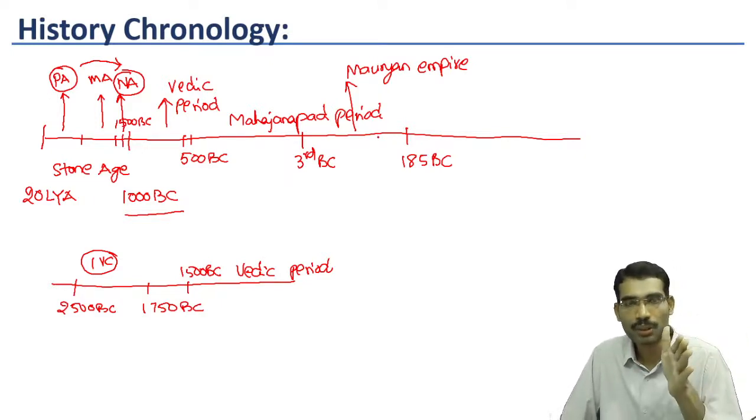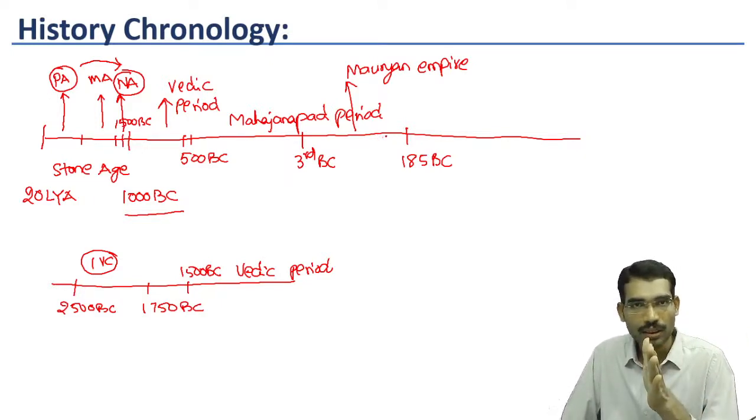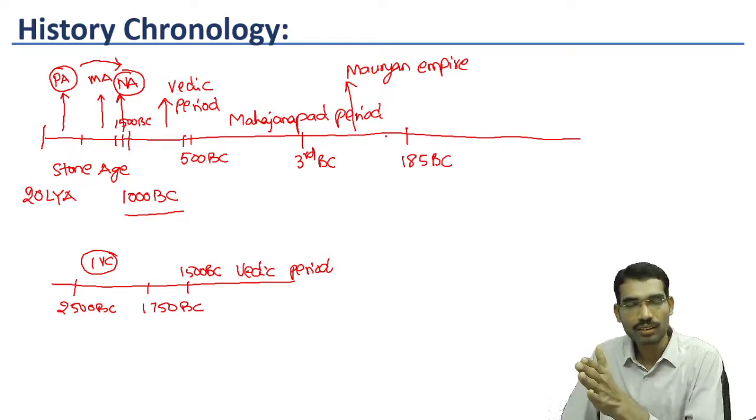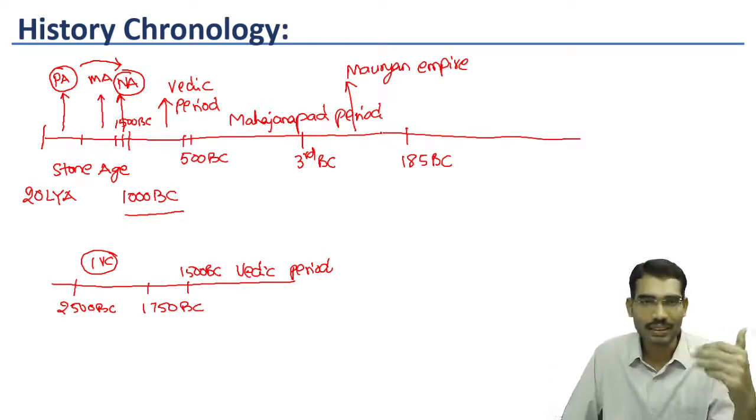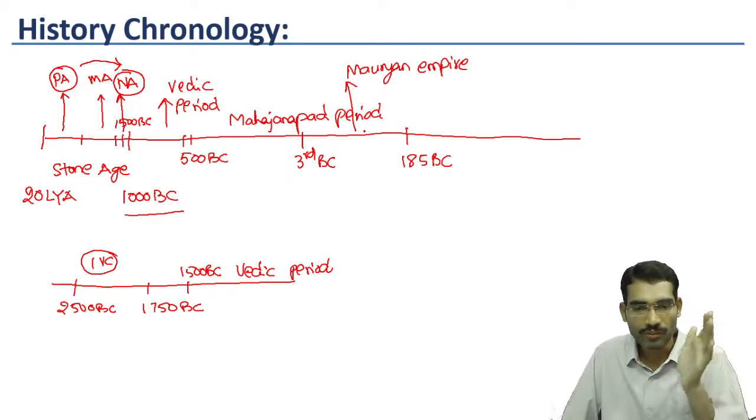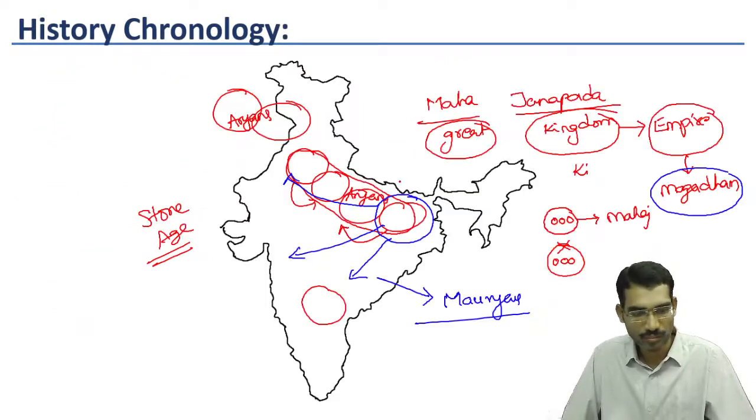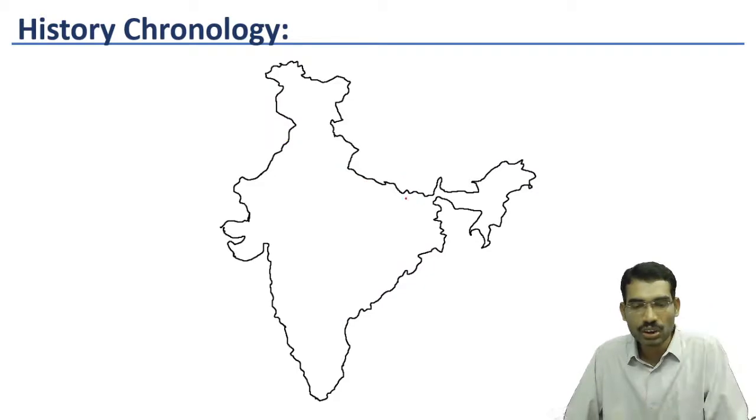Starting with Chandragupta Maurya, then Bindusara, then Ashoka, then other successors of Ashoka. After 185 BC, a new dynasty emerged, that is Shunga dynasty. I am erasing this. Shungas.